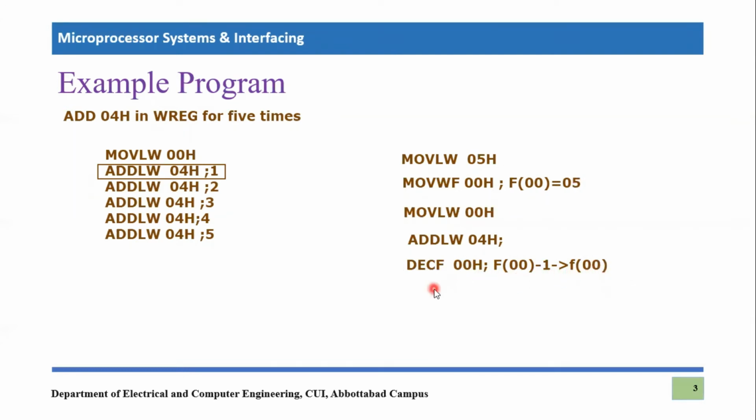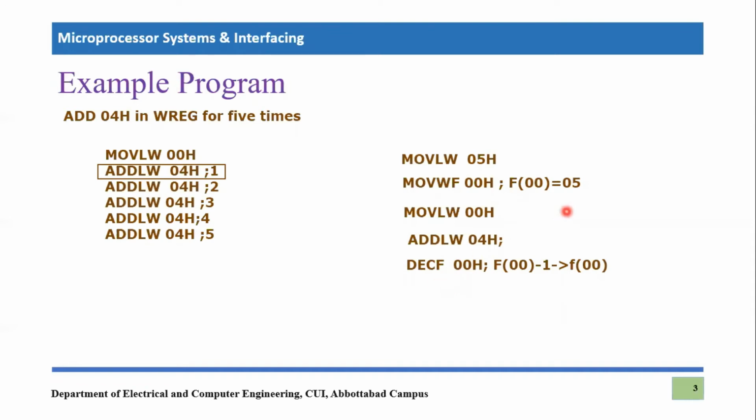And now we have to check whether after this decrement this file register has become 0 or not, and how one can verify it, right? Because if this file register has become 0, that means 5 times this loop has already been completed, right?